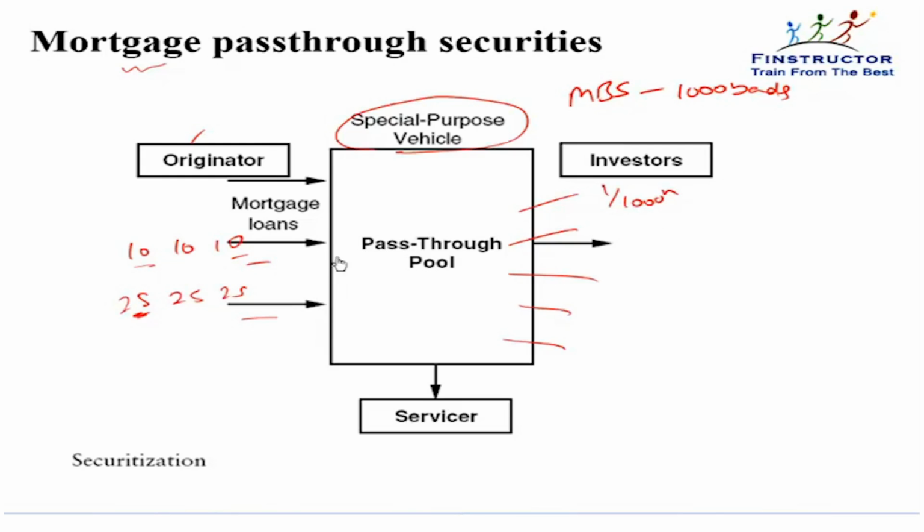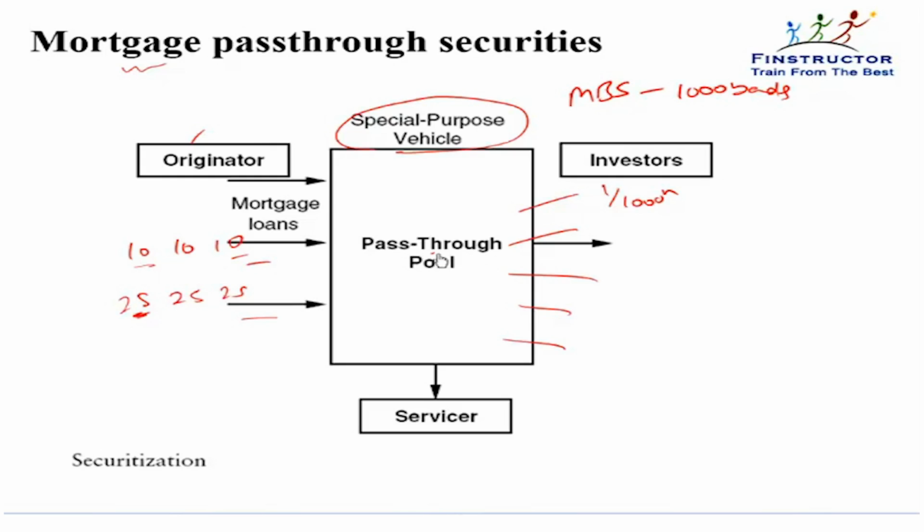So whatever are the cash flows coming from these loans will be split amongst these 1,000 bonds. Various investors can purchase these bonds and will then have a claim on the underlying pool or the underlying mortgage.